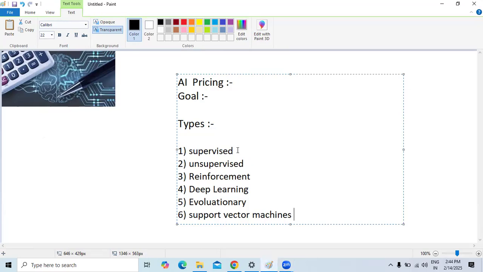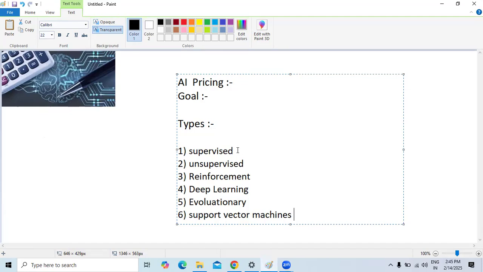Next is unsupervised learning, wherein the system is given data without any explicit instructions and learns the patterns and the structure from the data by itself, without any human intervention. The major difference between the first and second is that in supervised learning, we provide labels for the data sets, so indirectly we have given some instructions.